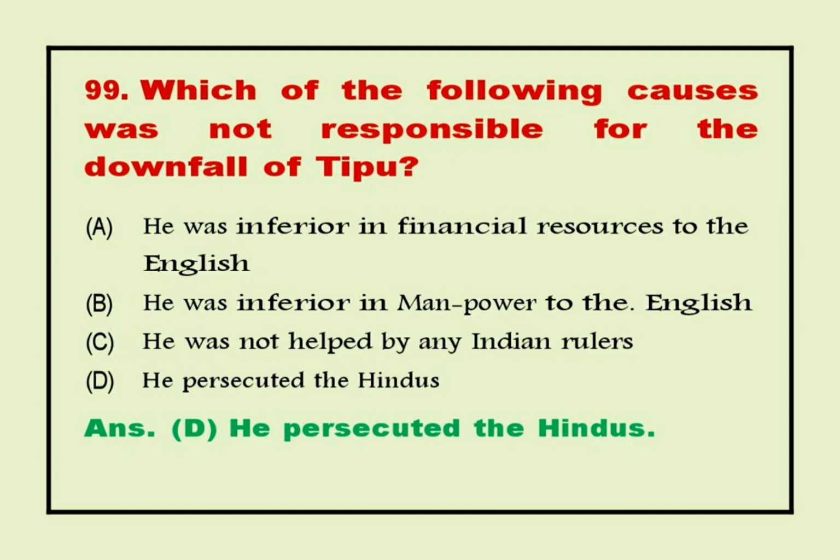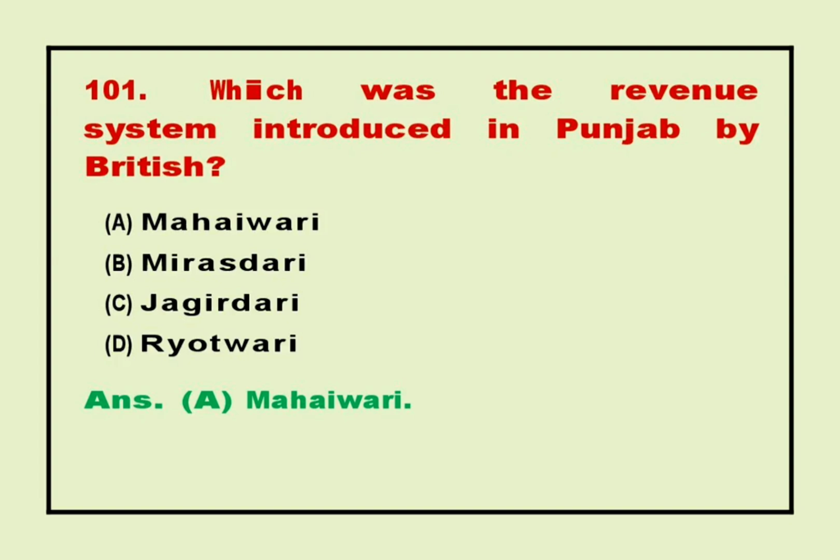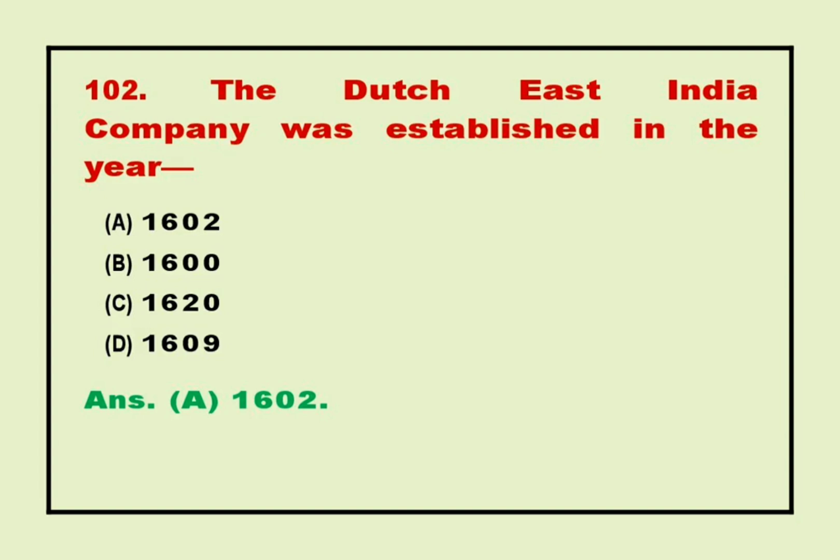Answer. D. He persecuted the Hindus. 100. Firdausi was the poet laureate at the court of... Answer. C. Jaipal. 101. Which was the revenue system introduced in Punjab by the British? Answer. A. Mahalwari. 102. The Dutch East India Company was established in the year...